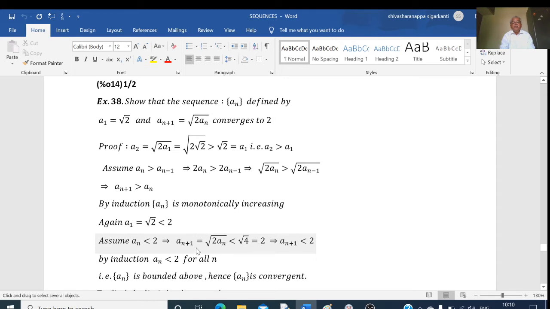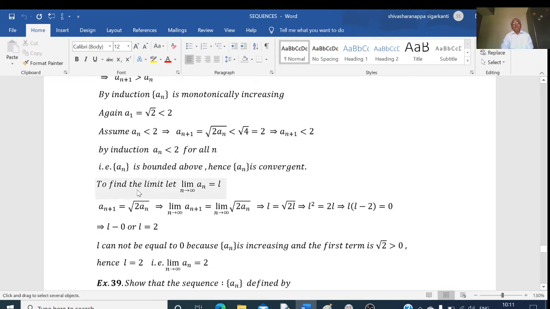So finally, an plus 1 is less than 2. I have assumed that an is less than 2, and I have proved that an plus 1 is also less than 2. So by mathematical induction, we can say that an is less than 2 for all n. This shows that the given sequence is bounded above. The given sequence is monotonically increasing and bounded above. Therefore, it is convergent. Then we find the limit.